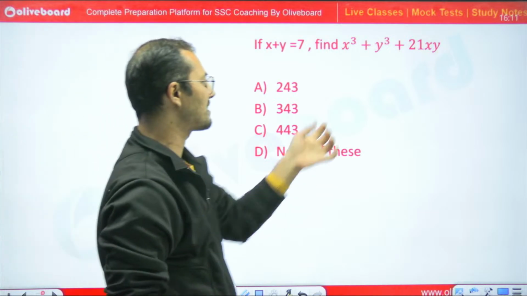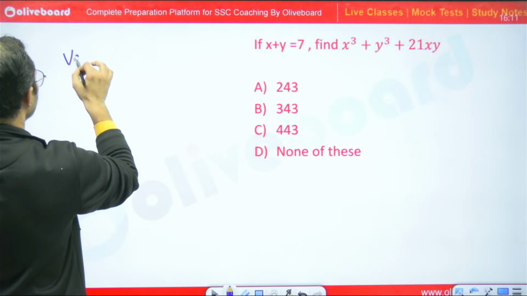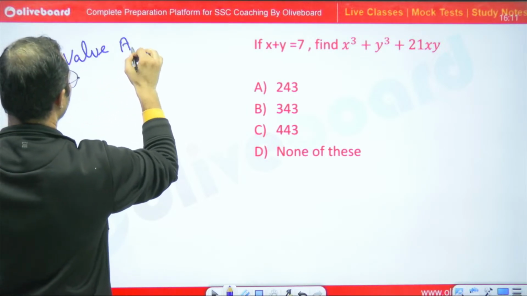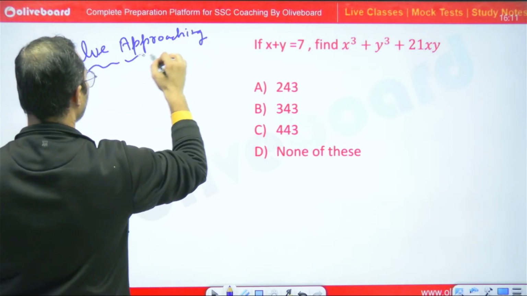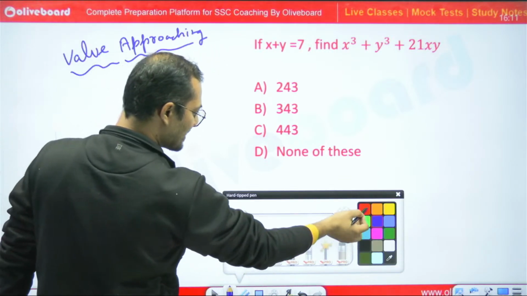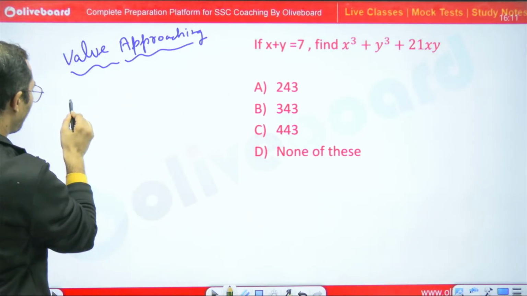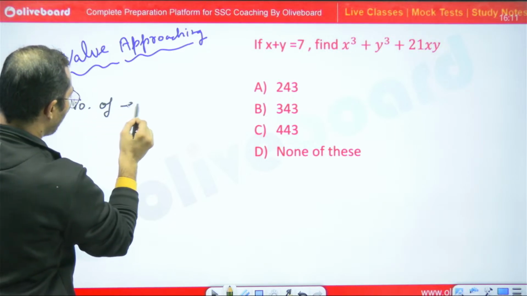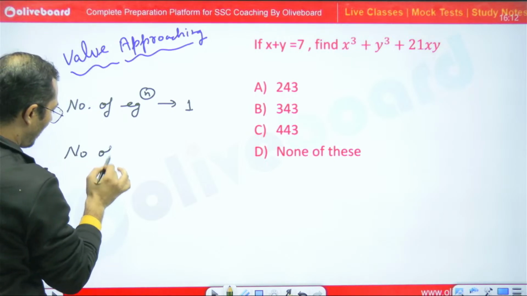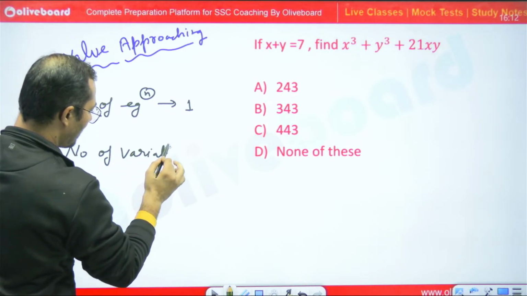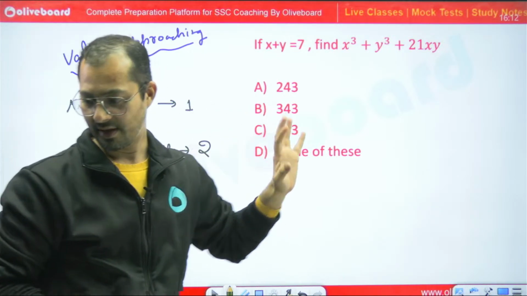Now tell me what would be the answer for this question. See how the value putting approach is working. Now I am going to tell you the value putting approach, right? We are not going to solve the questions with formulas. We are using the value putting approach and common sense. We are going to solve each and every question. So here the number of equations: we have only one equation, right? Now focus on the number of variables. We have two variables, right? Okay. Is this perfect? Is this okay, guys?